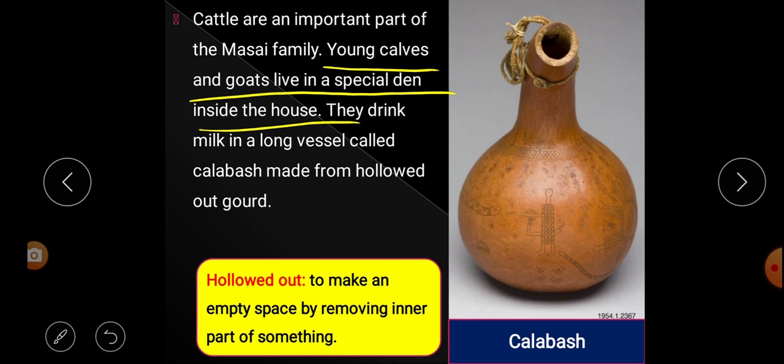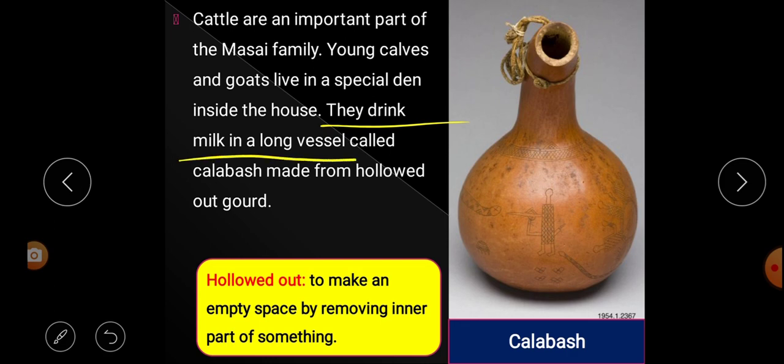That means inside the house, we know that the Masai house is a single room house, and in that house itself there is a special den or special place where young calves and goats, that means kids of the cows and goats, live in that den or in that house with people or among the people.